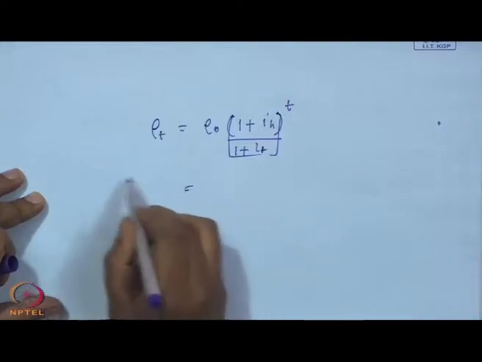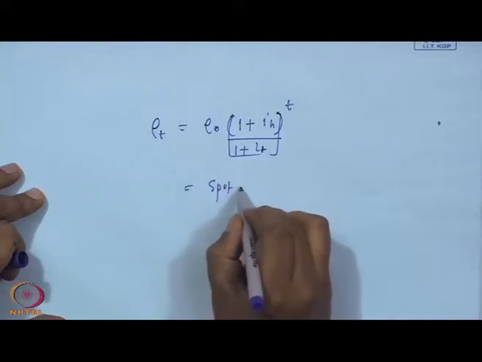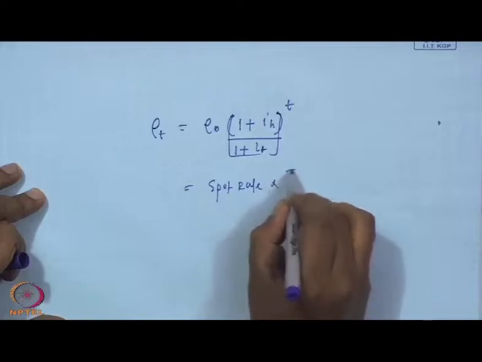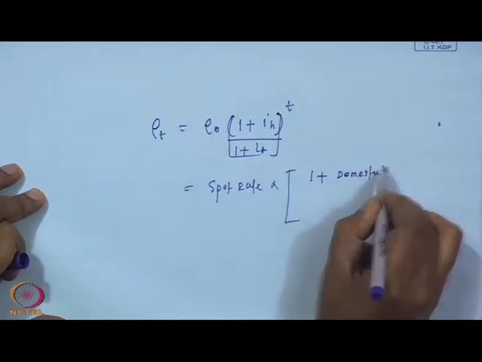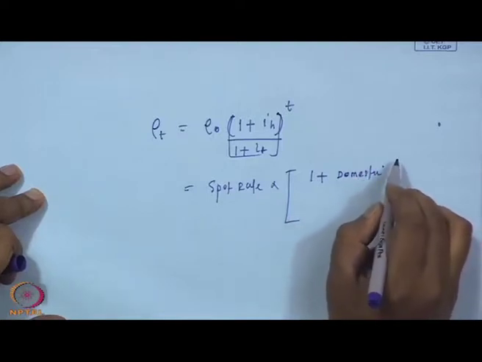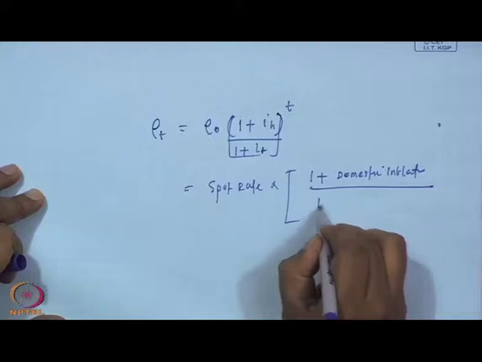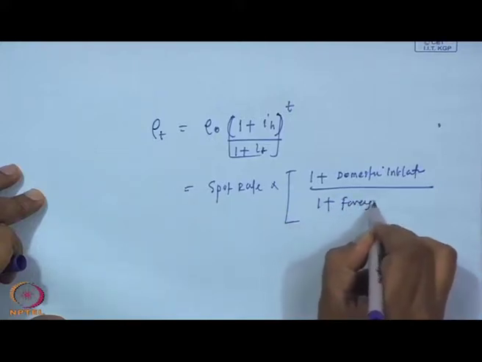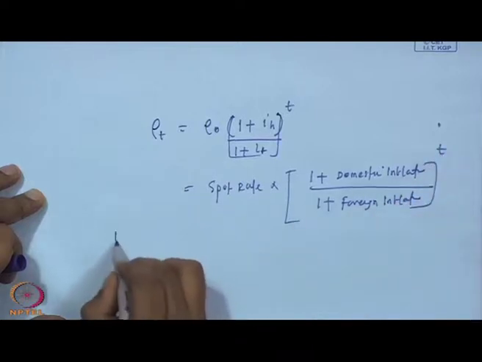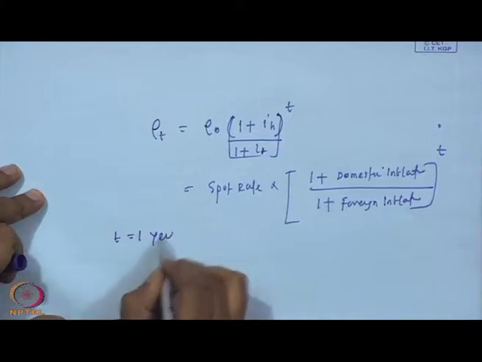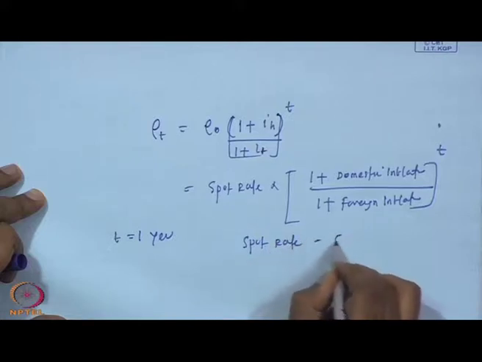In other words, the currency exchange rate at time period t is nothing but the spot rate into 1 plus the domestic inflation rate, divided by 1 plus the foreign inflation rate, to the power t.